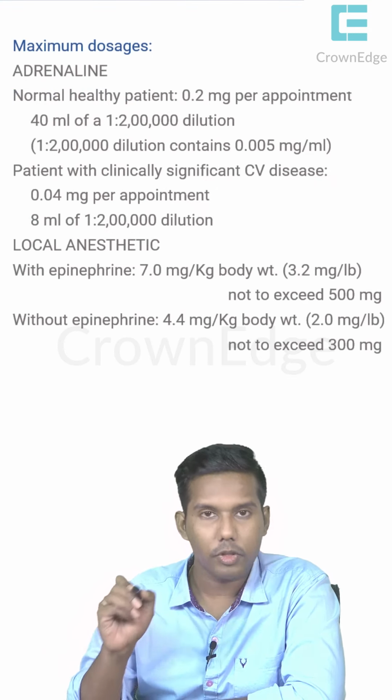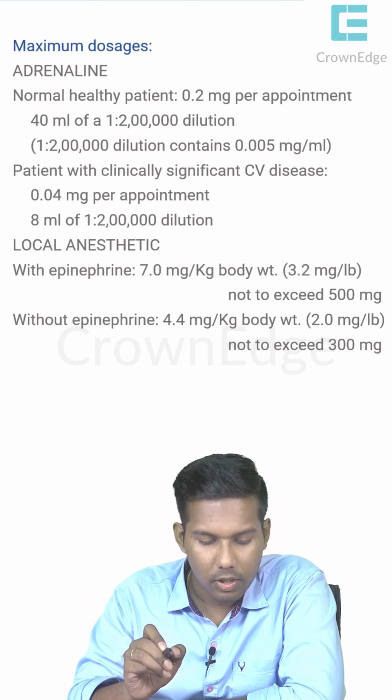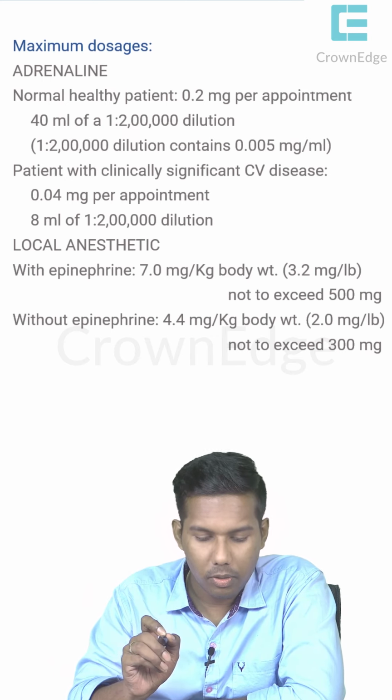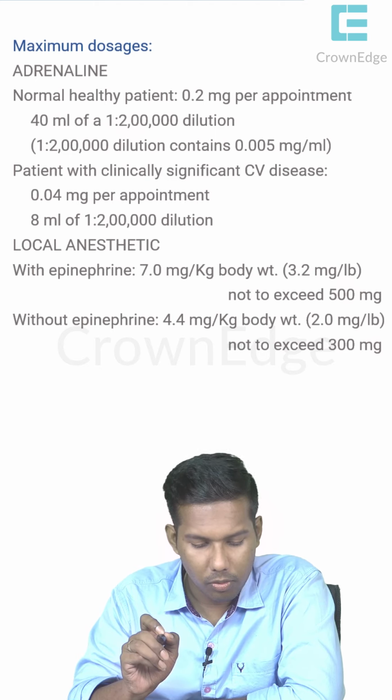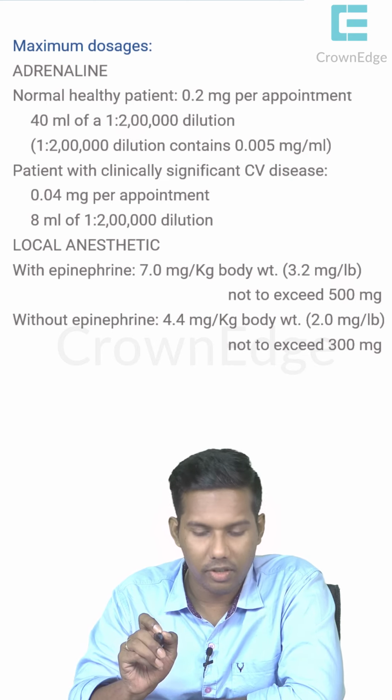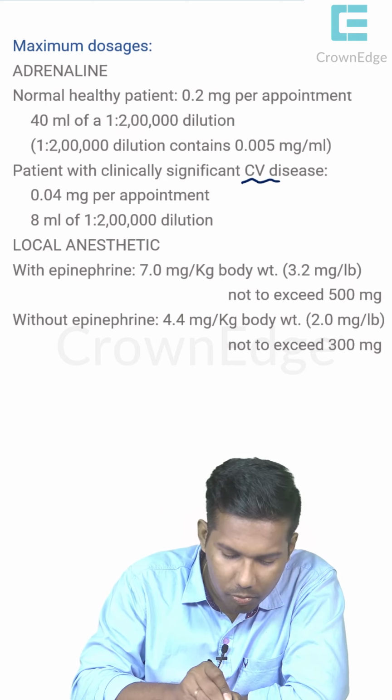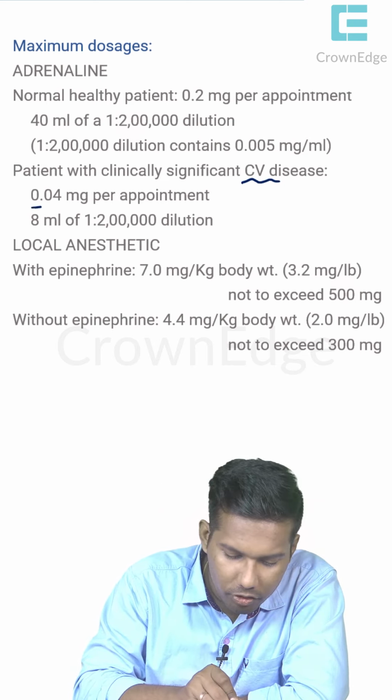Okay. So, if you see the maximum dosages, normal healthy patient 0.2 mg per appointment. Okay. So, patients with clinically significant cardiovascular disease, it is 0.004 mg per appointment. So, that we have already learned.